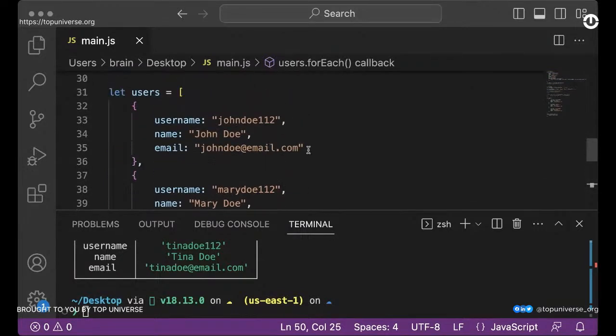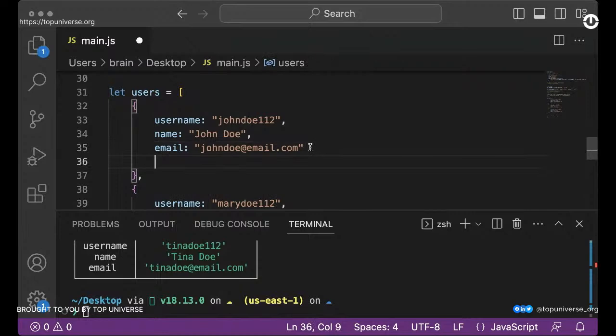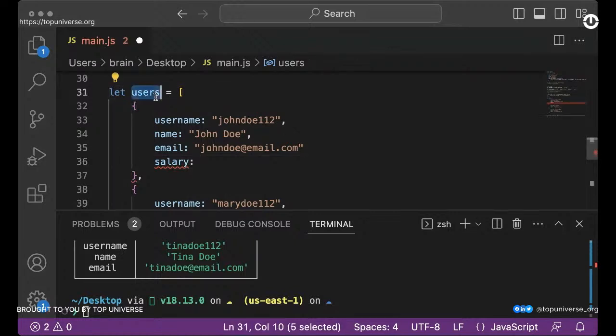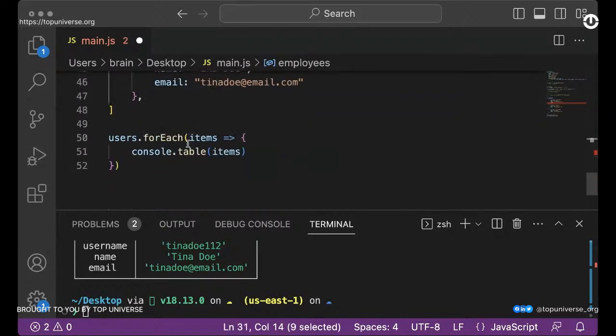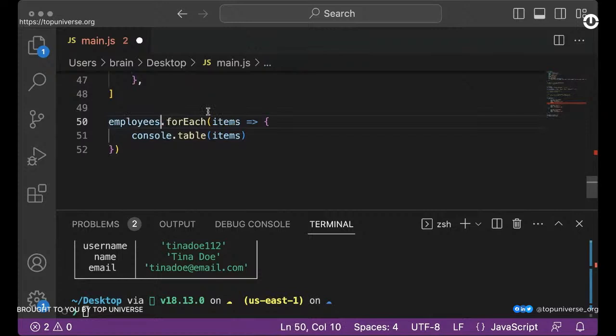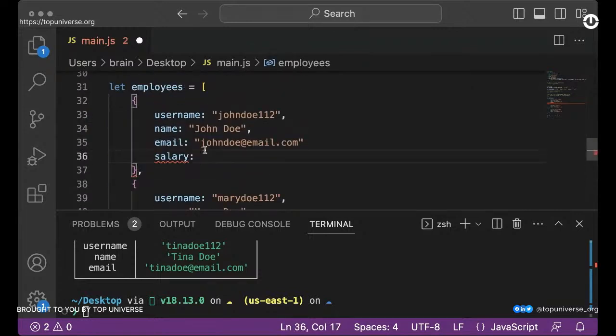We can say we want to calculate all the tax for their salary. So let's assume each and every one of these guys, let's change this to employees. So now they are employees with the S, and we are basically going to calculate their salary and their tax. So we will take the salary value from here, and the salary itself is maybe 500k.